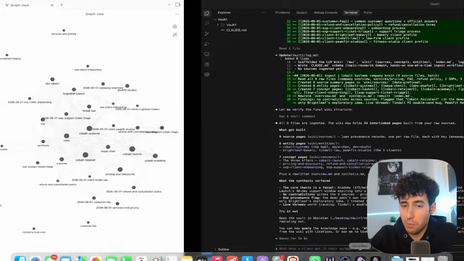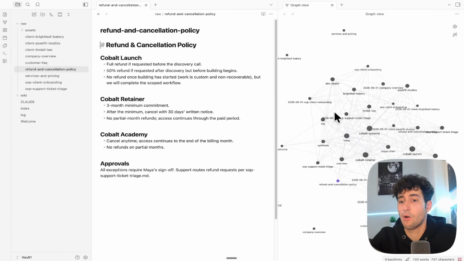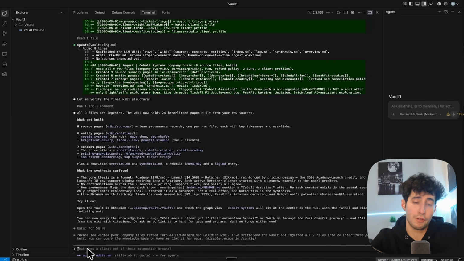And if we go back over to Obsidian, we will see that now all of the different pages are linked with multiple other pages that contain similar information. And just so we can verify this, I will come back over to Claude Code and ask a question you could only know if it actually looks inside a knowledge base, which is, hey, what are the services that we're offering and what is the pricing that we have?